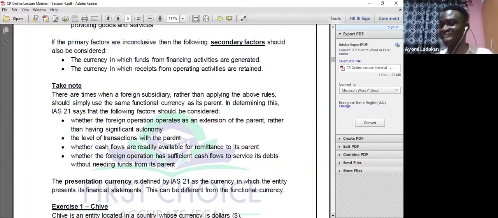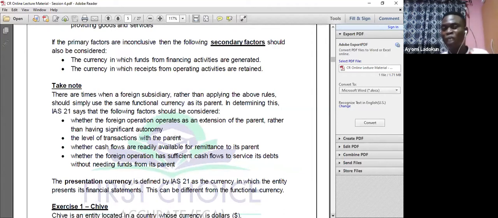But if they operate as an extension of the parent company, maybe it's just a warehouse that is there, then they can. But once they have autonomy, what does that mean? They have their finance department, their procurement department, their own accounting software. They can spend money, receive money, and prepare financial statements. So in that case, they need to go through those rules.